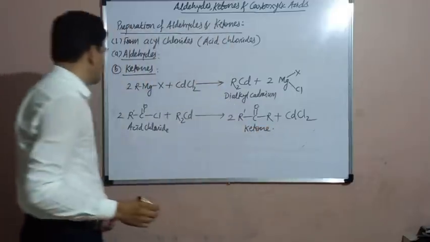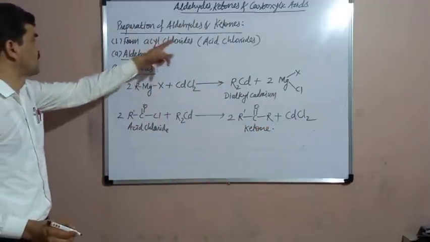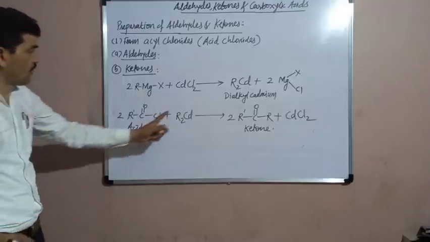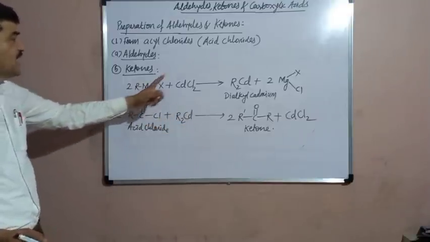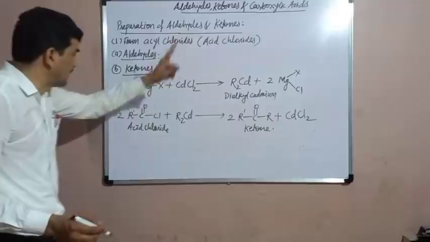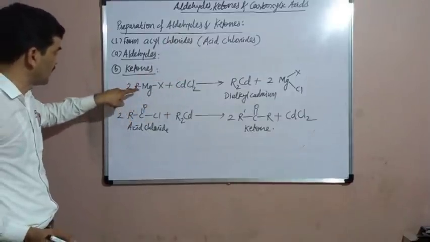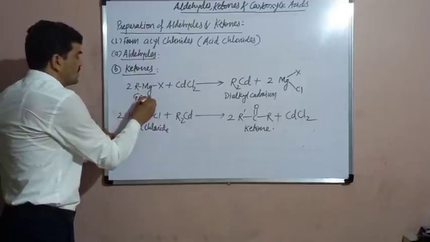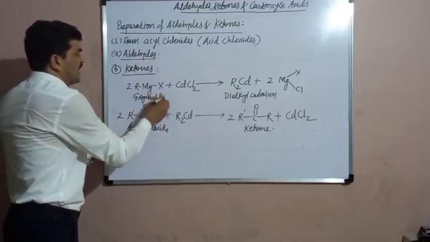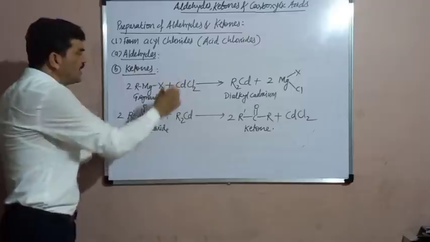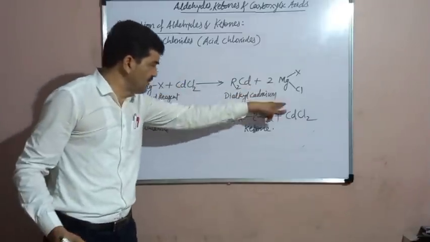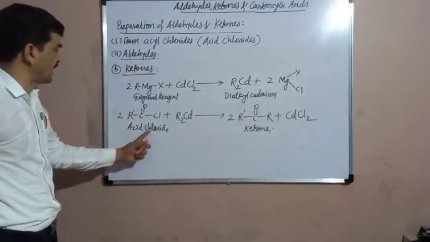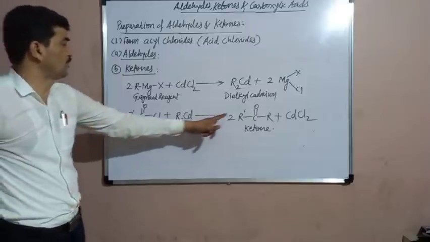In this way, the ketones are obtained from the acid chloride. To obtain the ketone from acid chloride, first of all, we need the dialkyl cadmium. The dialkyl cadmium is obtained by reacting the Grignard reagent with cadmium chloride. The dialkyl cadmium is then reacted with acid chloride to give the ketone.